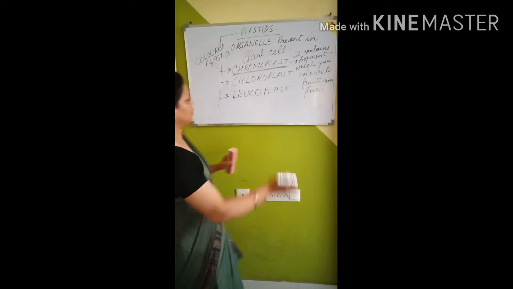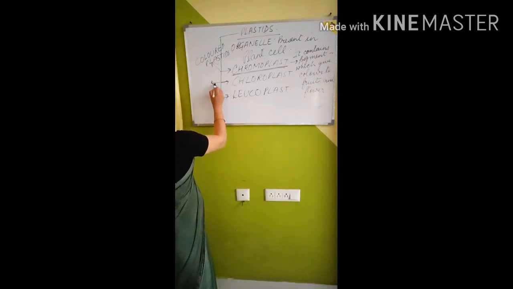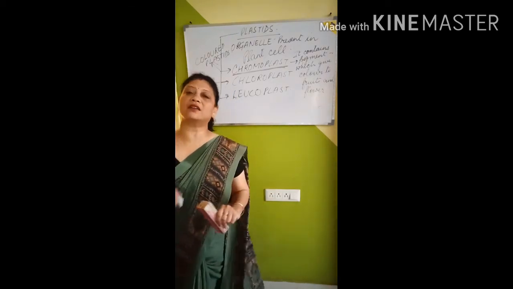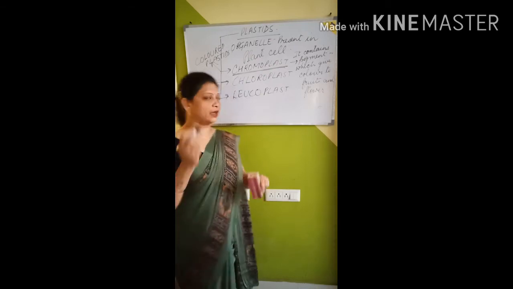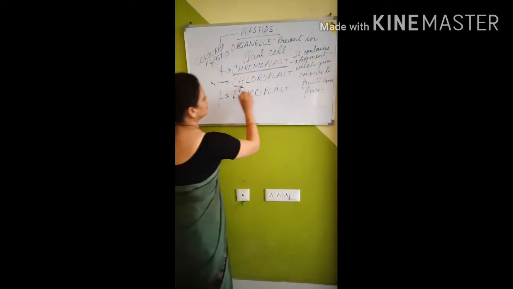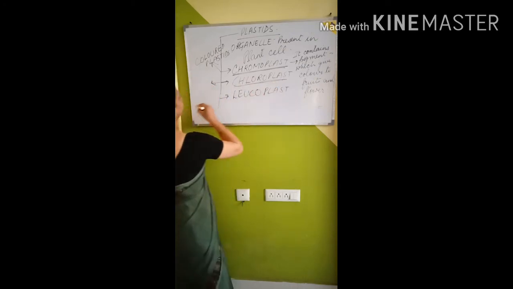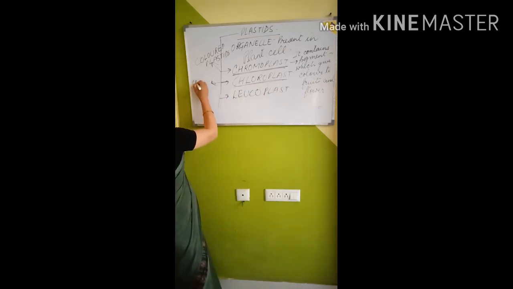Is that very clear? Chloroplast. You must have seen leaves are green in color because they contain chlorophyll. So it is because chloroplasts have chlorophyll. Chloroplasts contain pigment called chlorophyll.